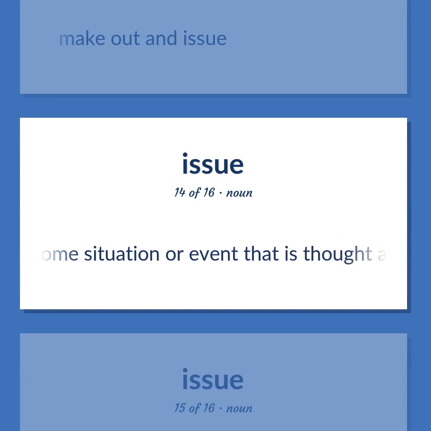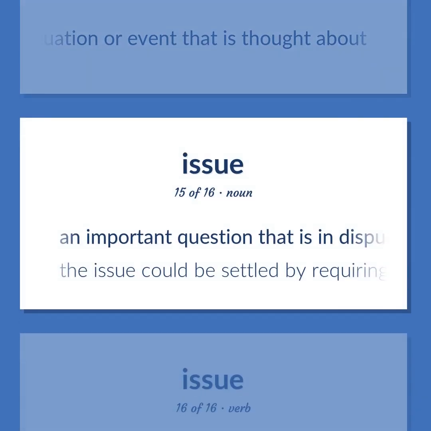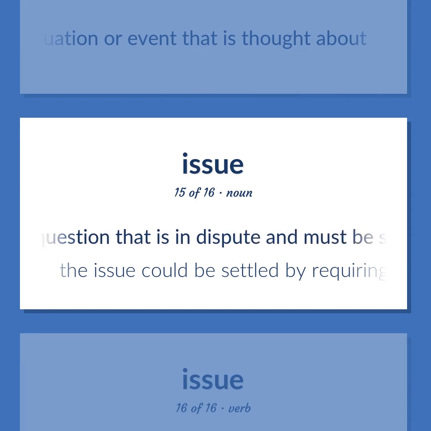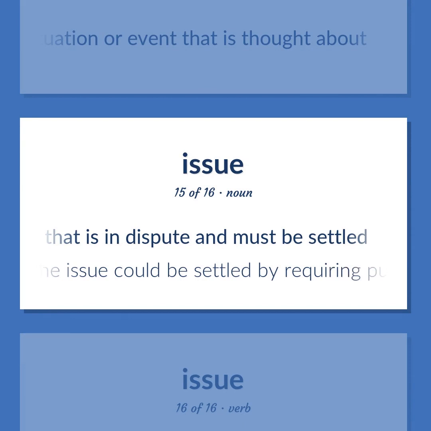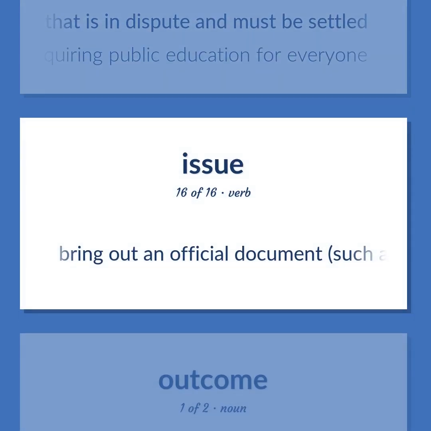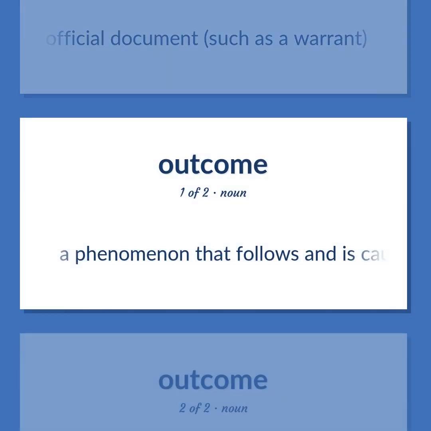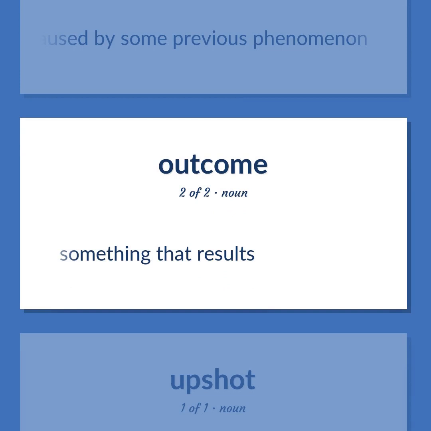Some situation or event that is thought about. An important question that is in dispute and must be settled. The issue could be settled by requiring public education for everyone. Bring out an official document, such as a warrant. A phenomenon that follows and is caused by some previous phenomenon. Something that results.